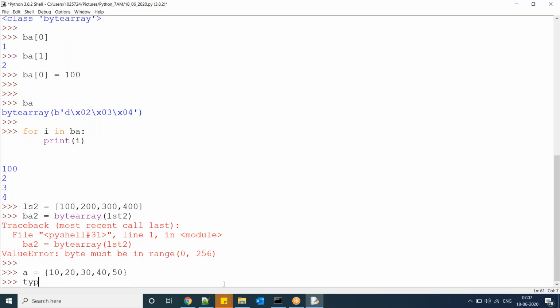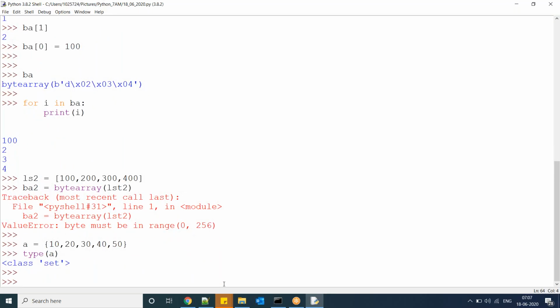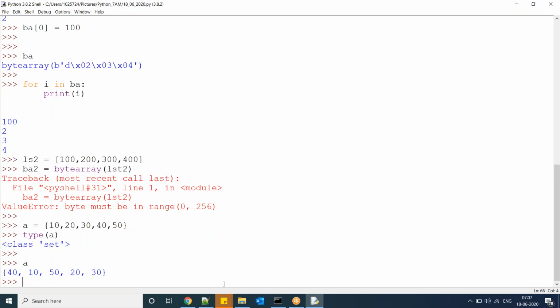Now type of A. Now I am printing the value. Here the order has changed. It takes a random order. The set of elements will be the same, but the order is going to change.